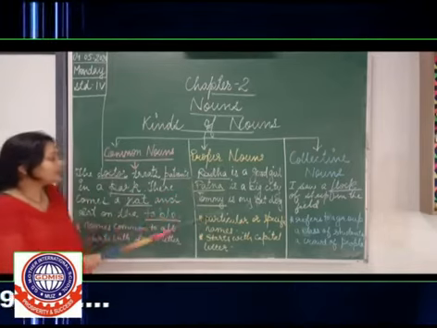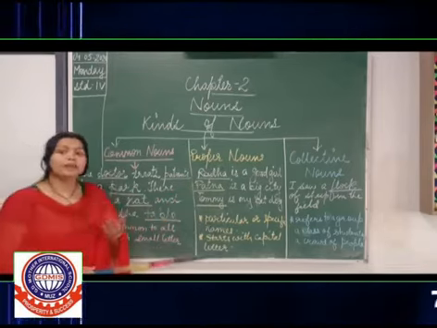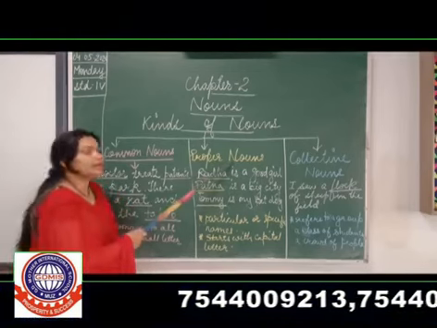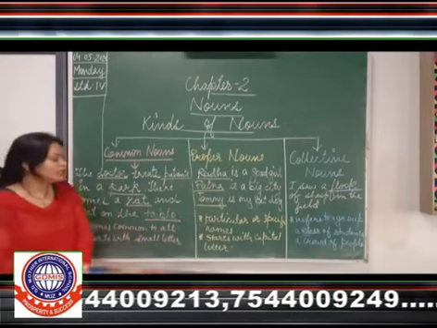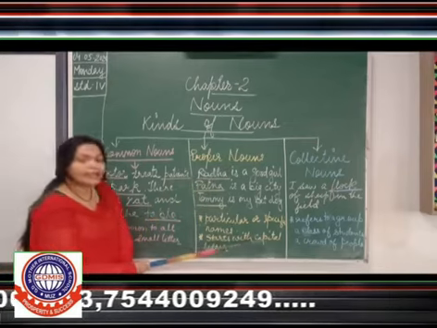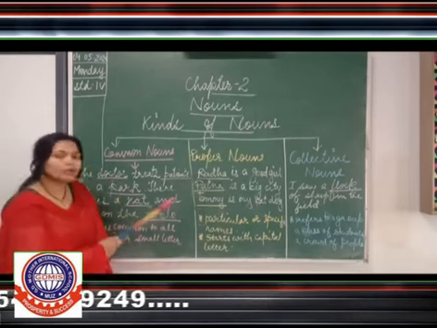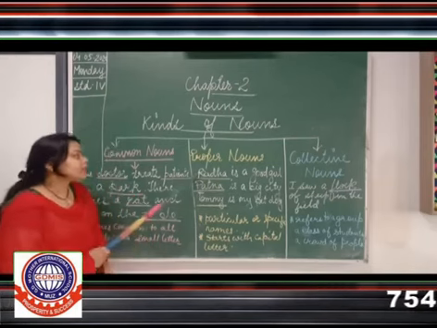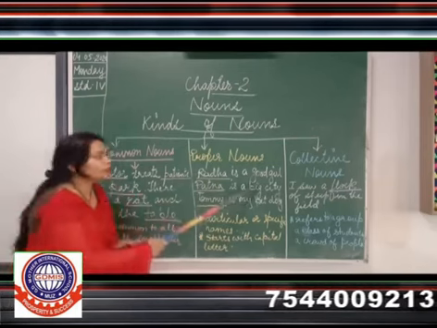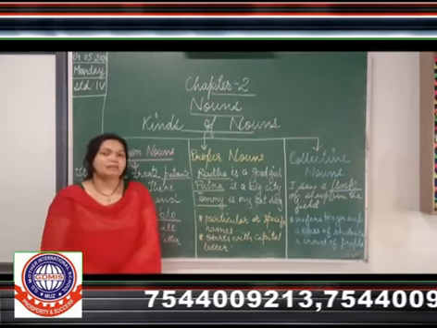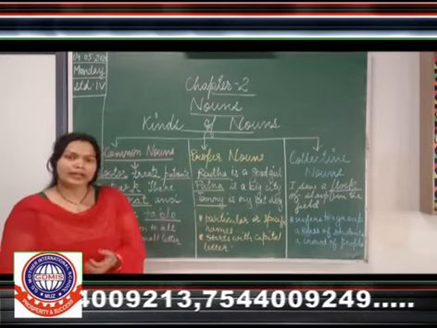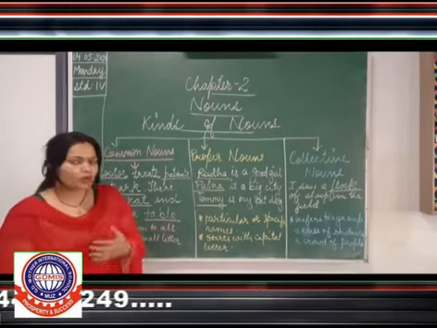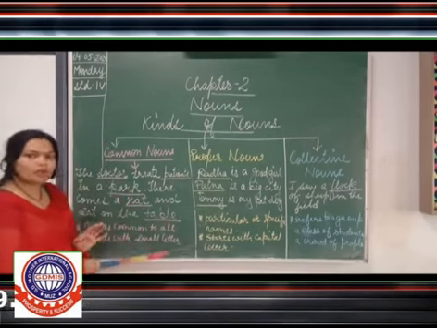Understood? So the names which are particular or specific names of person, place, animals or things are known as proper nouns. And you will also remember that proper nouns always start with a capital letter, wherever they fall. It is not necessary that they are capital only at the start. If they come in the middle of the sentence also, they will be capital. Why? Because they are particular, specific names. Understood till here what is a proper noun?